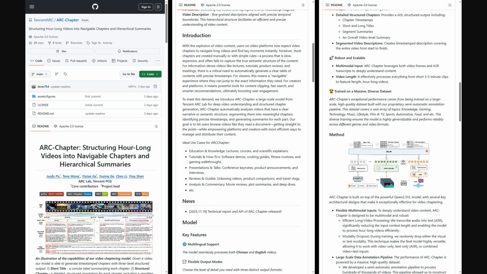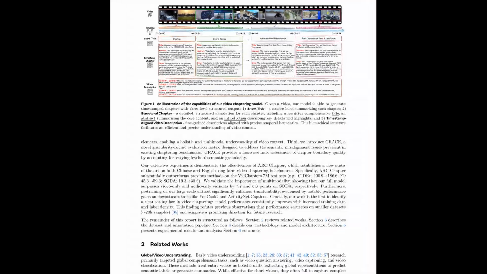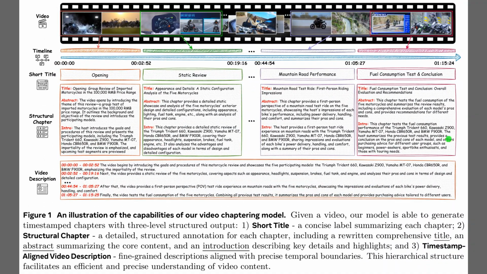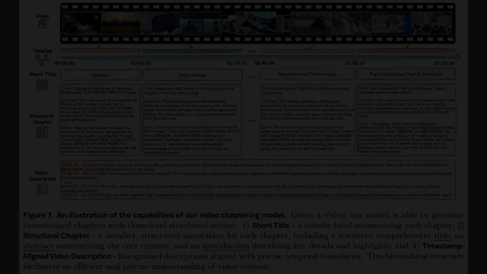Figure 1 illustrates what the system actually produces for a long video, turning a motorcycle review into clean chapters and layered summaries. The top strip shows the full video divided into 4 colored segments, each marking a chapter with timestamps. Below that, the 3 rows show the short titles, the richer structural chapter texts, and the very detailed timestamp-aligned descriptions that follow the video timeline.